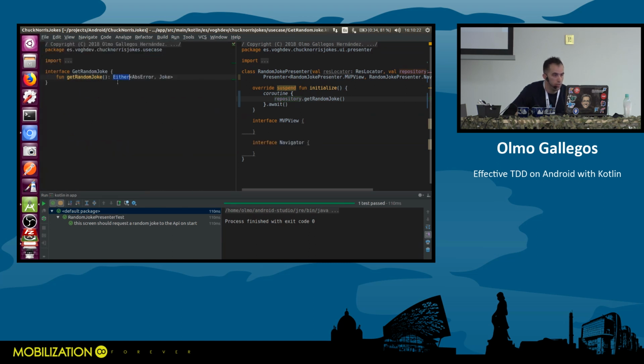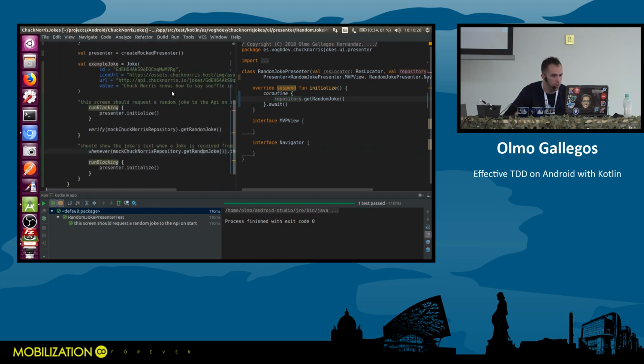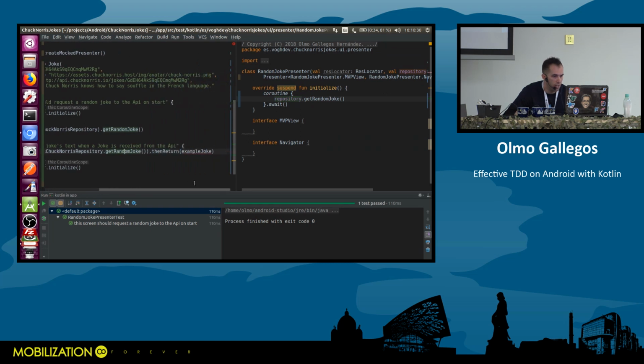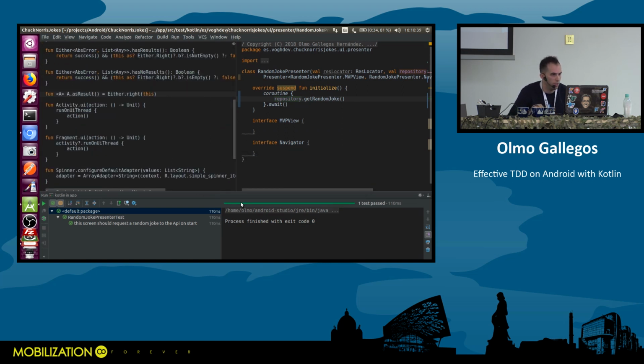This is an either monad that can represent either an error or a joke. So I need to return the joke as either right, the right side, this success case. There is a small extension function, as result, that just converts something to either right, okay?